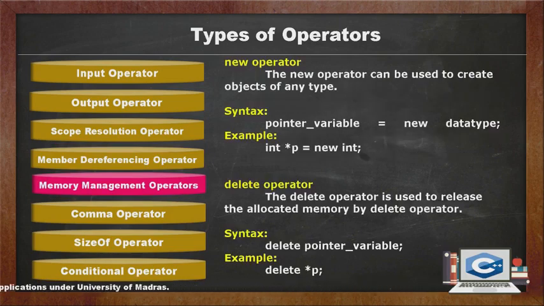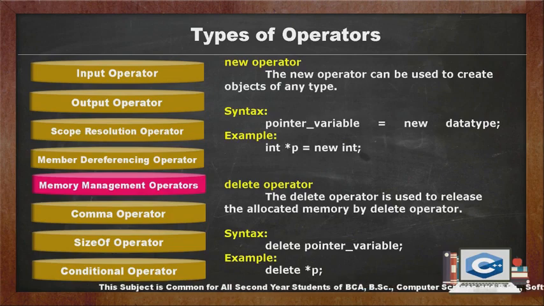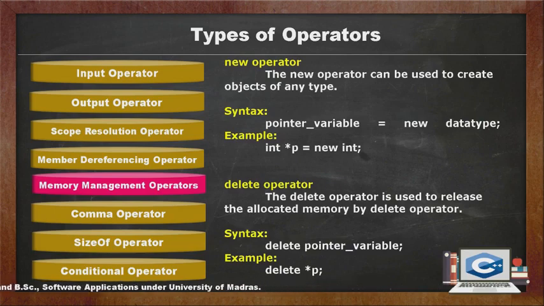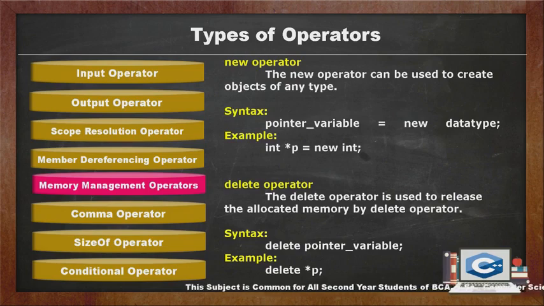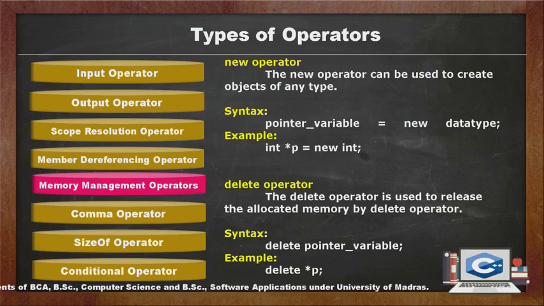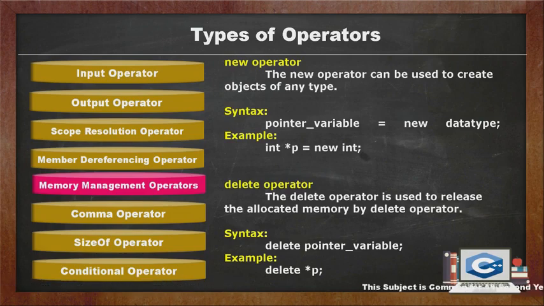Memory management operators. C++ defines two unary operators, new and delete, that perform the task of allocating and freeing memory. New operator. The new operator can be used to create objects of any type. Syntax: pointer variable equal to new data type. Example: int *p = new int. Delete operator. The delete operator is used to release memory allocated by the new operator. Syntax: delete pointer variable. Example: delete p.